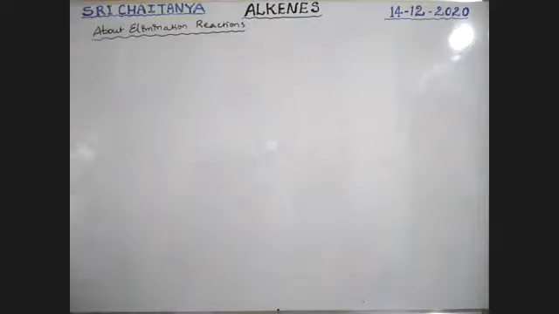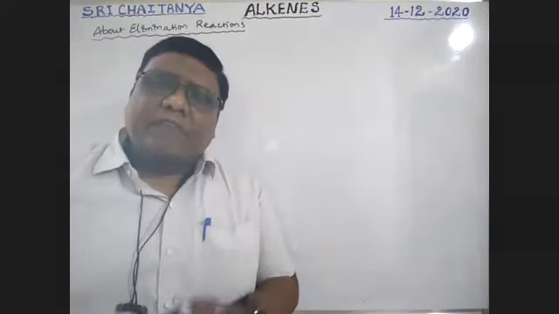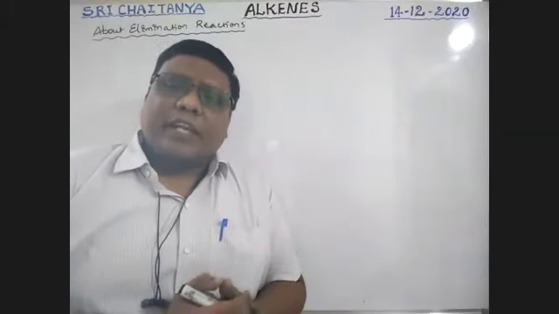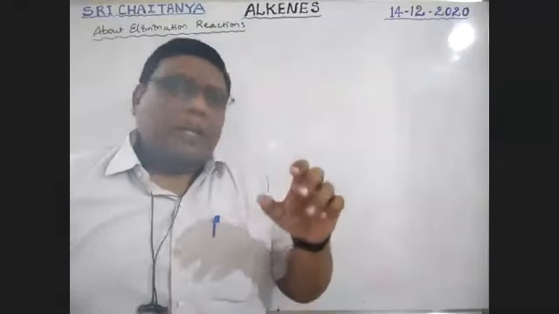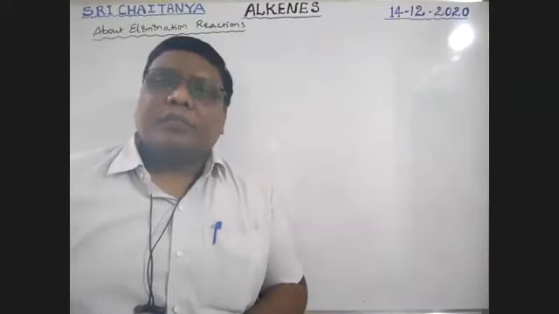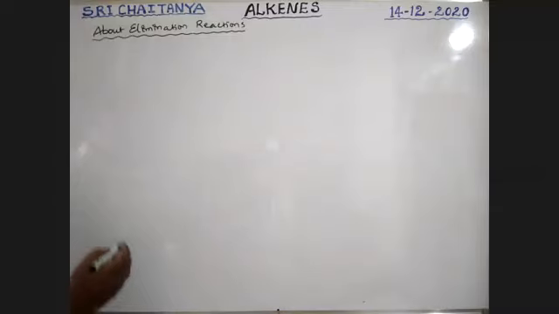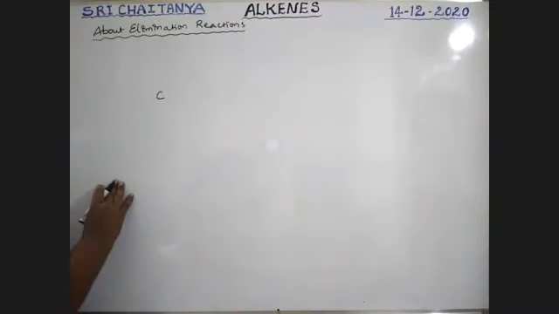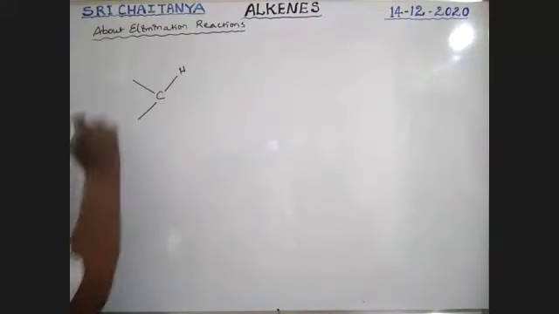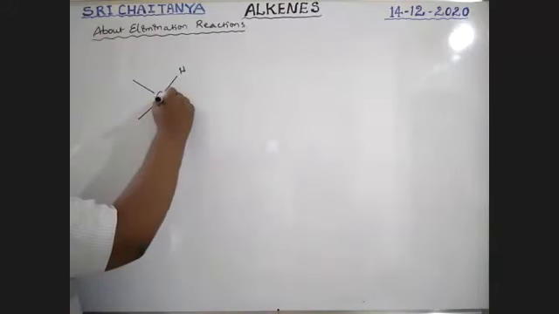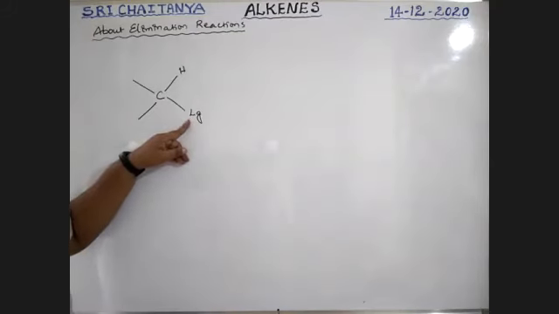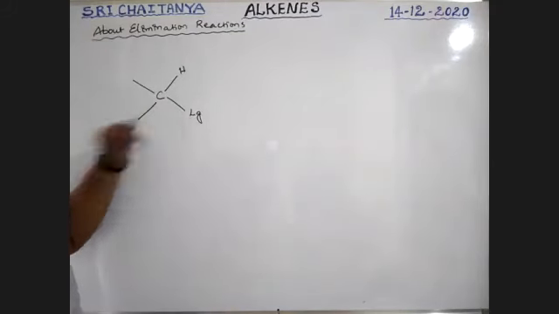About elimination reactions, boys. Elimination means a fragment is eliminated from the substrate molecule. The substrate is one of the reactants. From that substrate molecule, a fragment is eliminated and the remaining part is formed as the product. See here, I am taking a carbon. It is a saturated compound, boys. Here hydrogen and some groups are attached. To this carbon, a leaving group is also attached. We know about leaving groups.